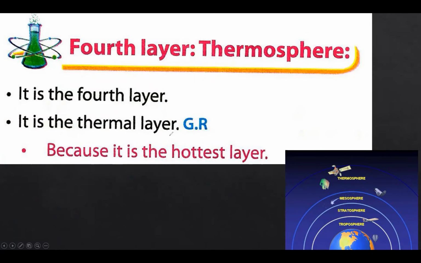We've talked about the mesosphere, and we saw the mesosphere was the coldest layer because the temperature keeps decreasing till we reach the top of the mesosphere. We notice that the temperature becomes minus 90 degrees. And as we go up in the thermosphere, the temperature keeps increasing till we reach the top of the thermosphere, where the temperature becomes 1200 Celsius, and this is a number. So the coldest layer, mesosphere; the hottest layer, thermosphere.